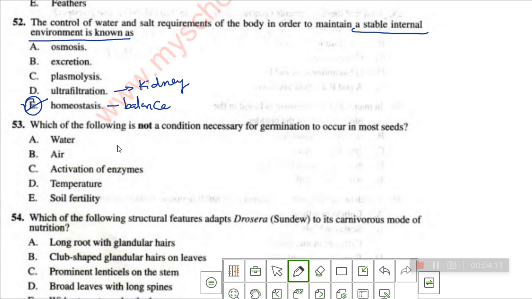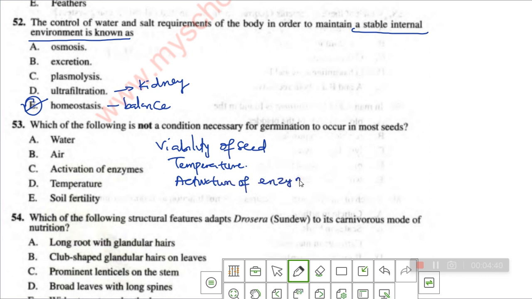Which of the following is not a condition necessary for germination to occur in most seeds? So what are the conditions for germination? We have viability of the seeds, temperature, activation of enzymes, air must also be present, and we have water.